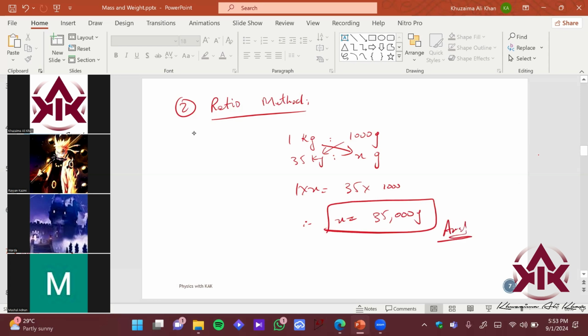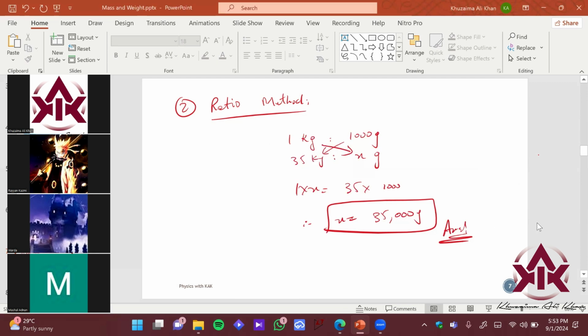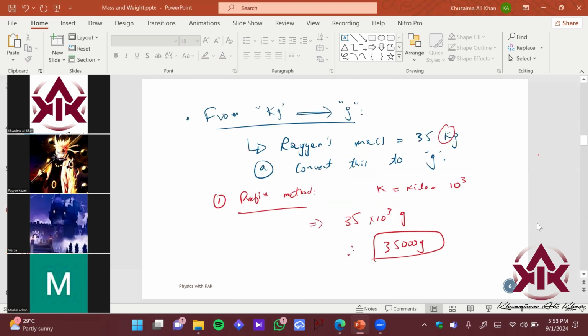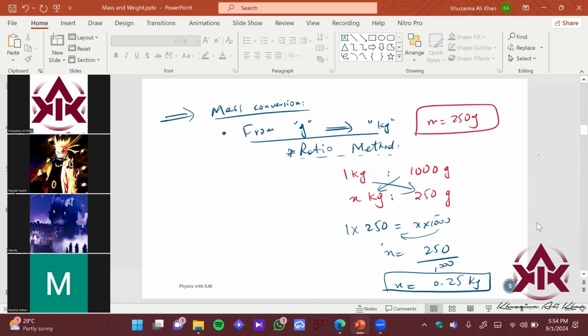Answer. Does that make sense? How do you convert the masses? Yes, sir, we can just directly multiply by 1000 as well, right? You can do that. If you're sure, if you remember it correctly, you can do that. If you don't trust yourself, then you can use the ratio method. It's just a matter of trusting yourself, right?